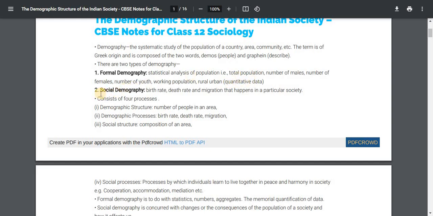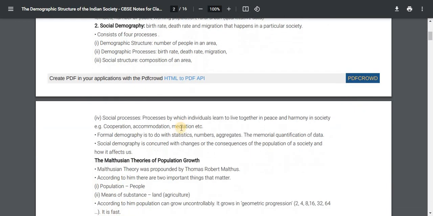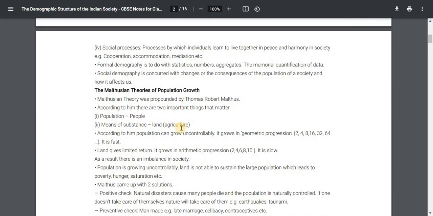Second, social demography: birth rate, death rate and migration that happens in a particular society. It consists of four processes. 1. Demographic structure, the number of people in an area. 2. Demographic processes: birth rate, death rate, migration. 3. Social structure, composition of an area. 4. Social processes, processes by which individuals learn to live together in peace and harmony in society.